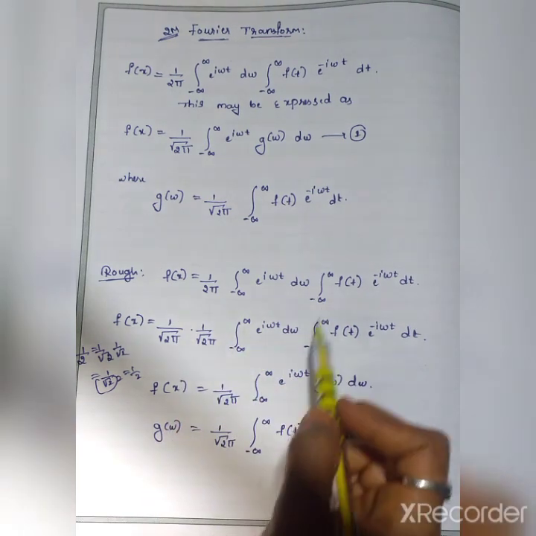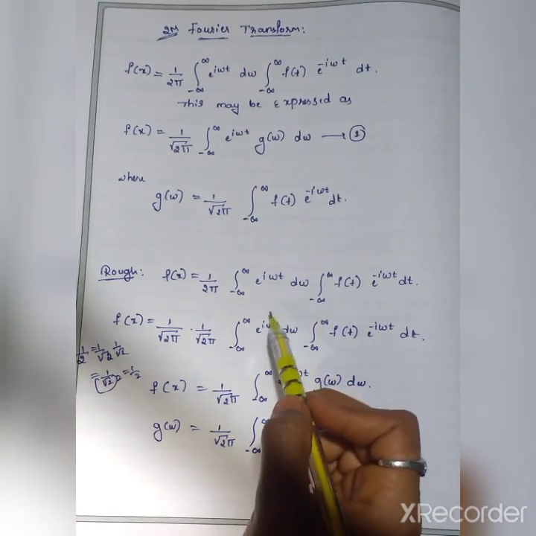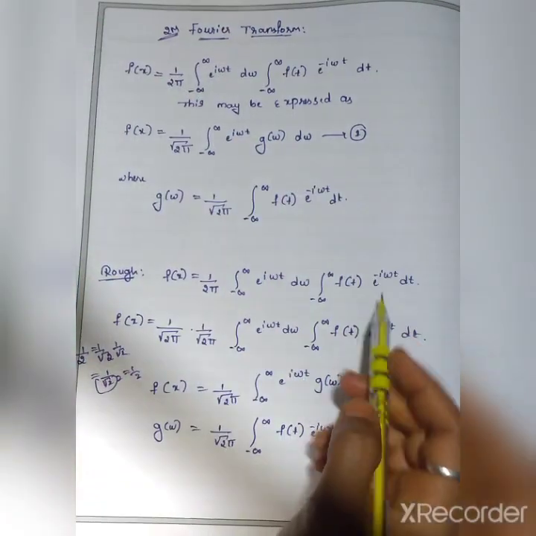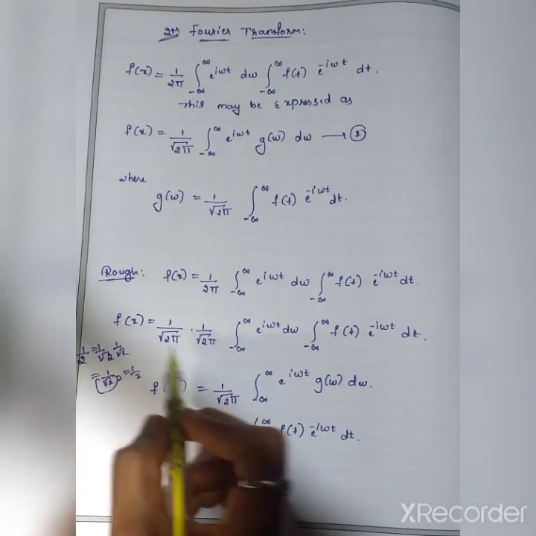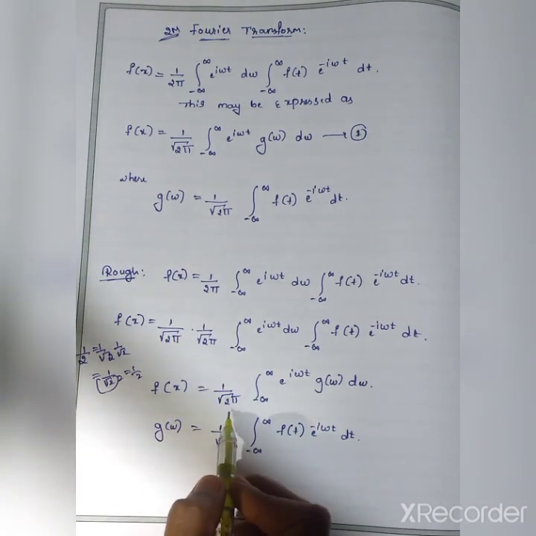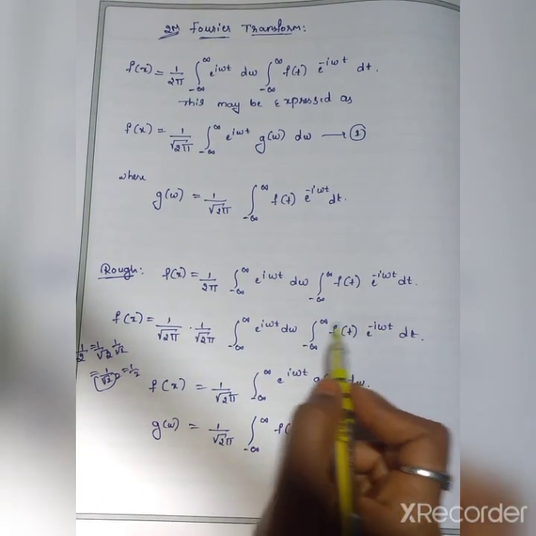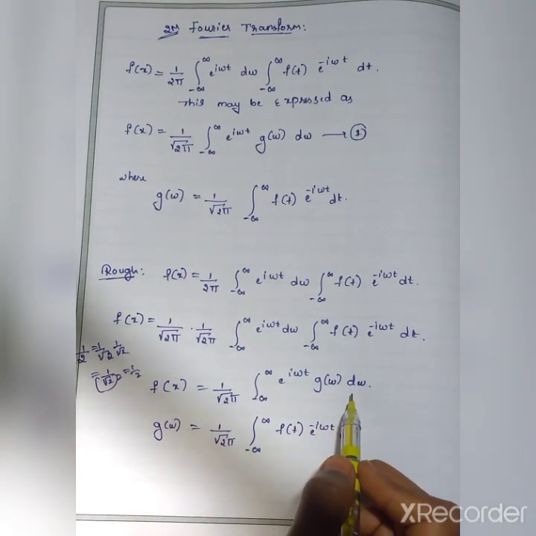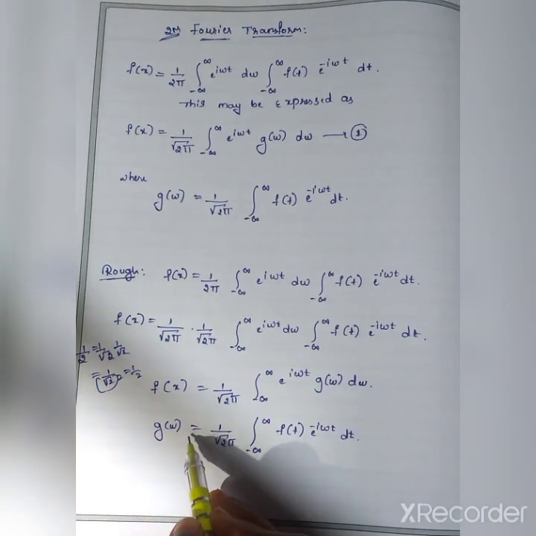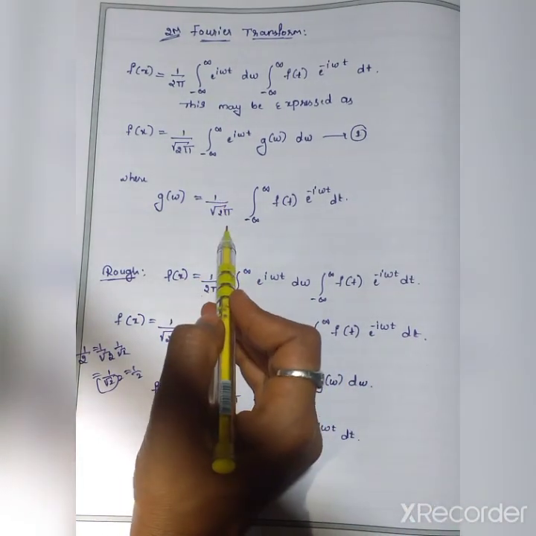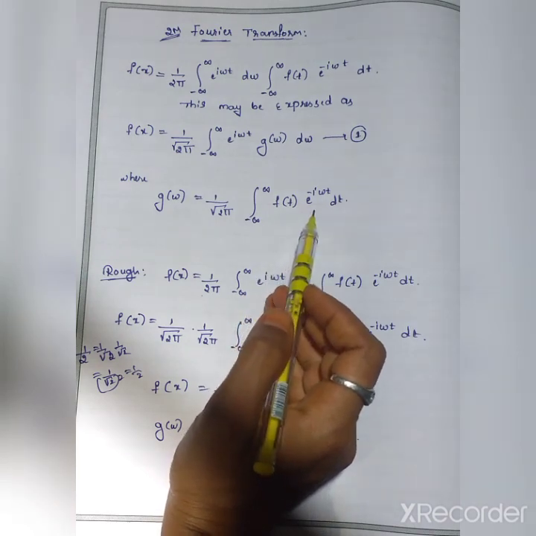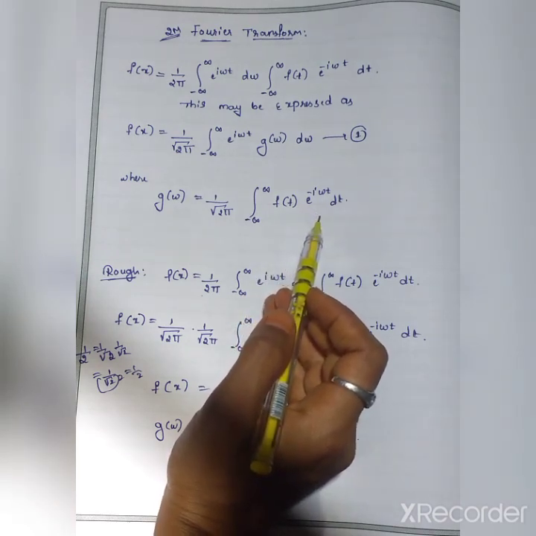Take only one 1 by root 2 pi and the e raised to i omega t d omega term as it is, and consider the whole remaining term as g of omega. So g of omega is nothing but 1 by root 2 pi, integration from minus infinity to infinity f of t e raised to minus i omega t into dt.